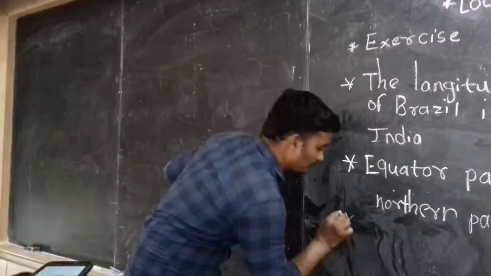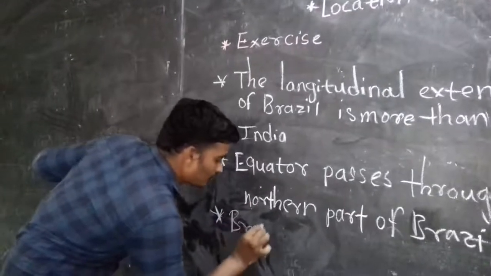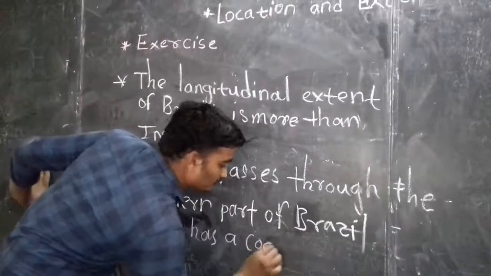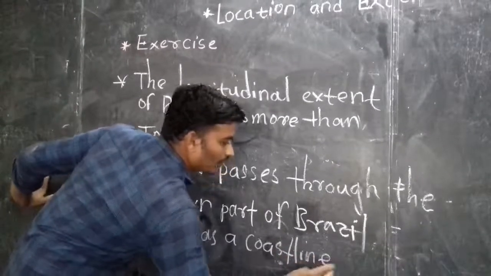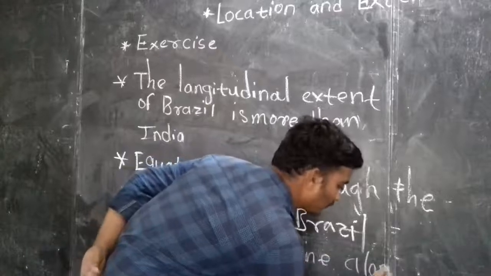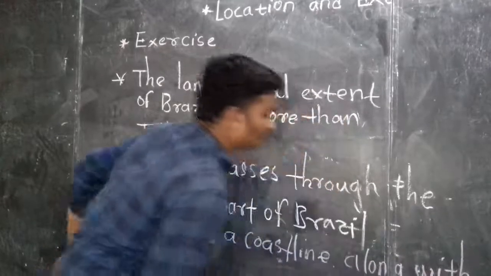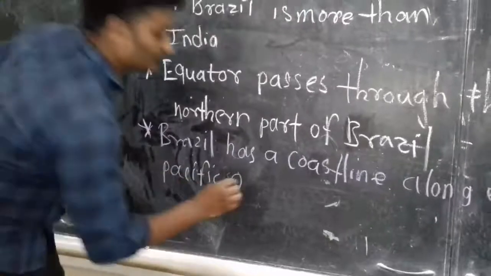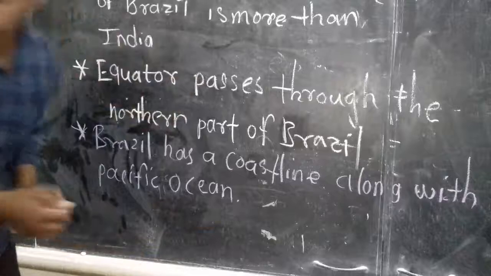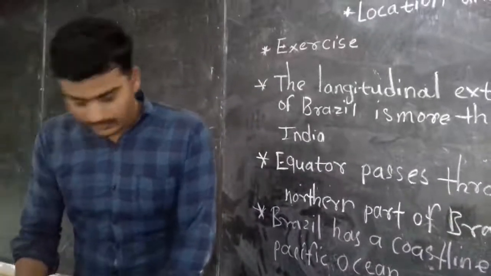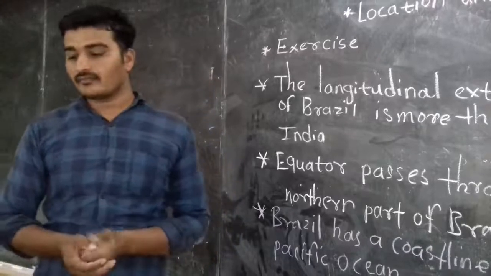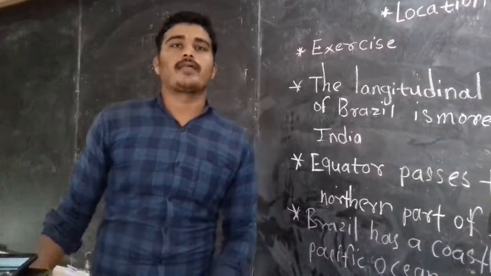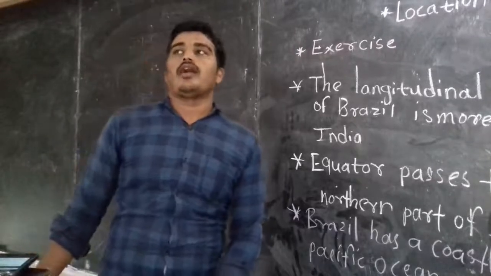In the previous lecture we studied the oceans in the chart of neighboring countries, oceans and seas.